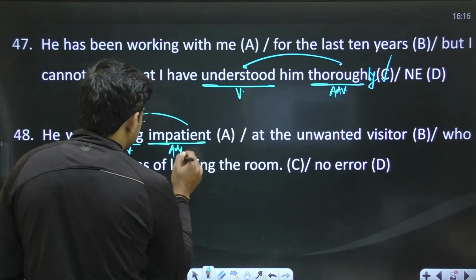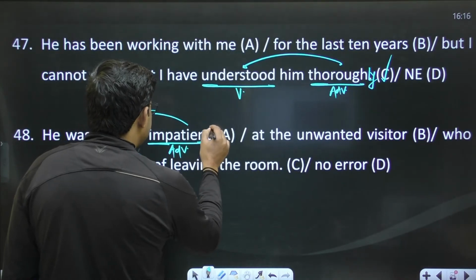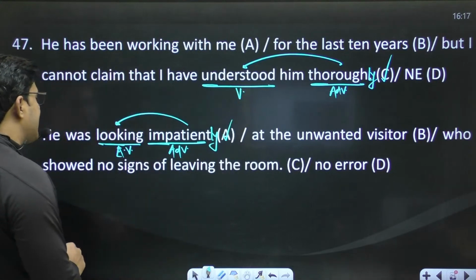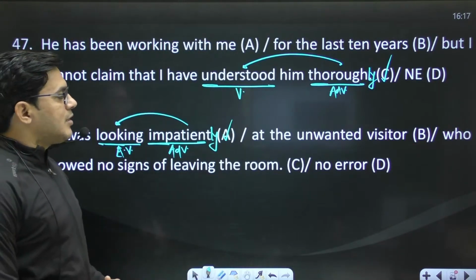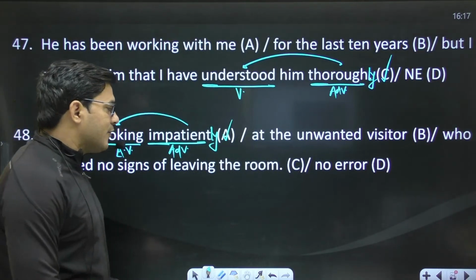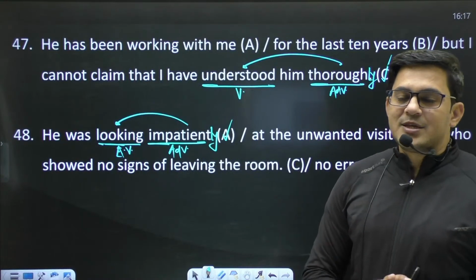The word impatient is an adjective, but we require an adverb over here, so that's why we use impatiently. The sentence will be fine now. He was looking impatiently at the unwanted visitors who showed no signs of leaving the room, right? So by doing this, you can make the sentence okay.